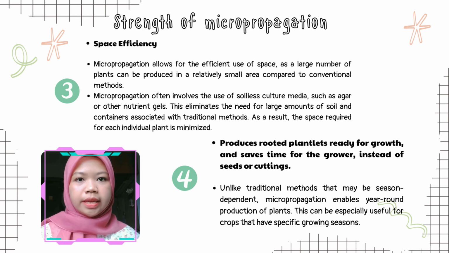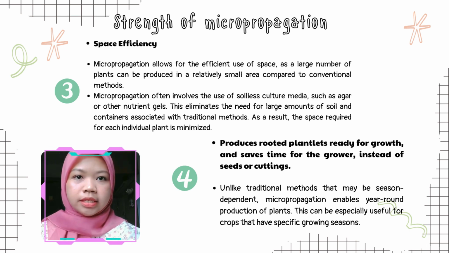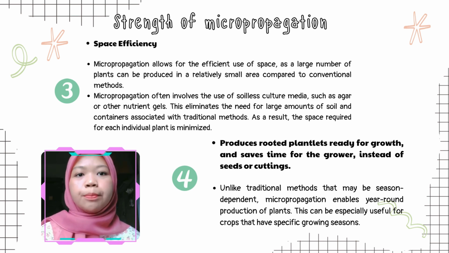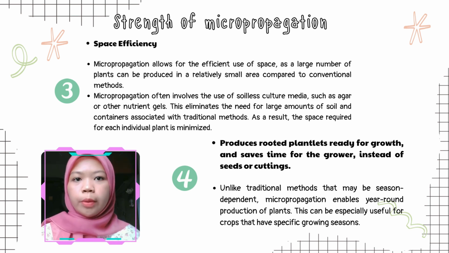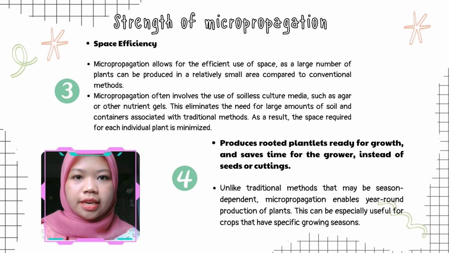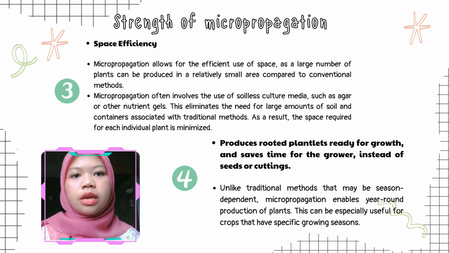The third one is space efficiency. Micropropagation allows for efficient use of space, as a large number of plants can be produced in a relatively small area compared to conventional methods. Micropropagation often involves the use of solid culture media, such as agar or other natural gels. This eliminates the need for large amounts of soil and containers associated with traditional methods. As a result, the space required for each individual plant is minimized.